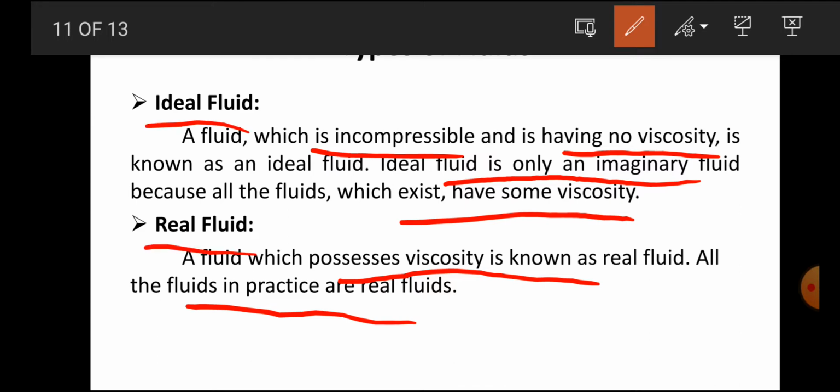Ideal means an imaginary fluid, having no viscosity and being incompressible. Each and every fluid having viscosity is called a real fluid, and in practice we always have to use real fluid.